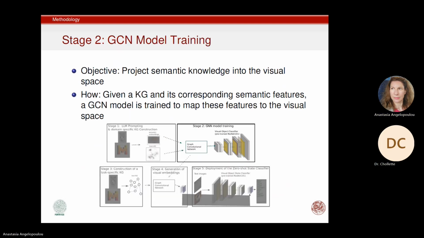So the second stage. In this stage, we use a graph convolutional network, which takes as an input a knowledge graph and generates a visual representation for each node of the graph. So in order to train this network, we have a subset of the nodes for which we know both semantic and visual representation. So we can see how far the visual predictions are from the ground truths. We have a loss, and then we can update the weights of the network. In order to have the visual representation for these nodes, we take a visual classifier, ResNet in our case, a convolutional neural network, and we extract its last layer.